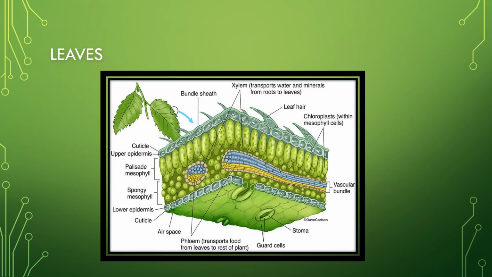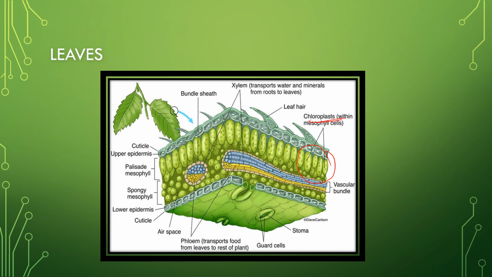Now here we have come to the leaves part, where I have shown you the internal structure of the leaf. This I have shown in the previous slide also. So leaves contain the chlorophyll, which is acting as a photoreceptor molecule. So where is the chlorophyll present? It is present inside the mesophyll cell, inside the chloroplast.